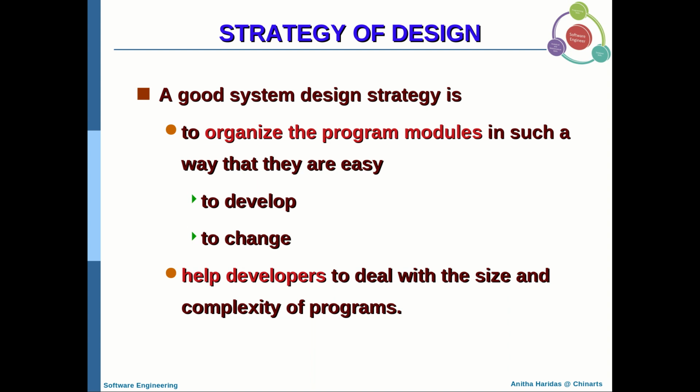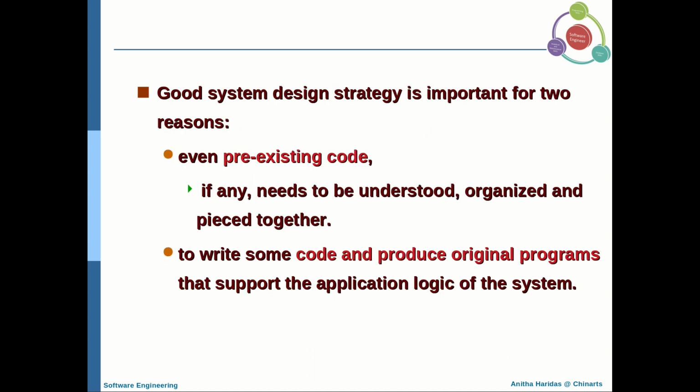Now, apart from that, a good system design strategy is also important for two more reasons. One is, even if you have any pre-existing code, the existing code must be understood by the developer, and those existing code should also be organized and wrapped together for creating a software design.